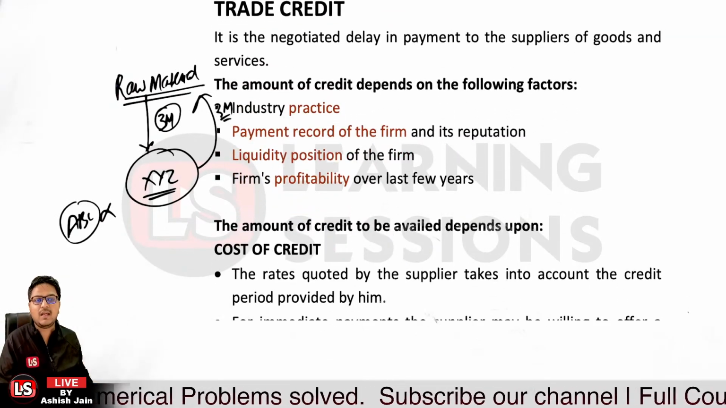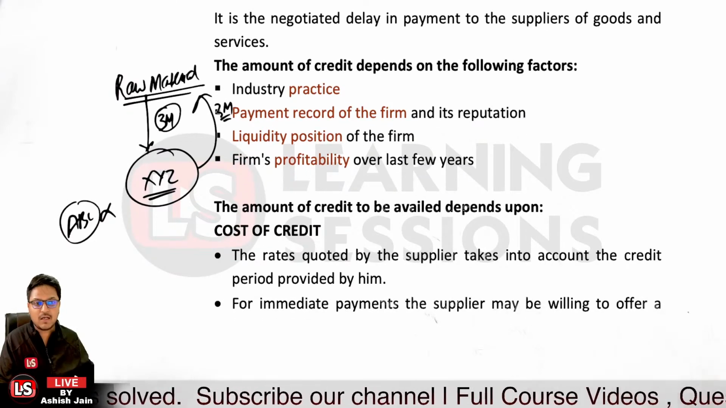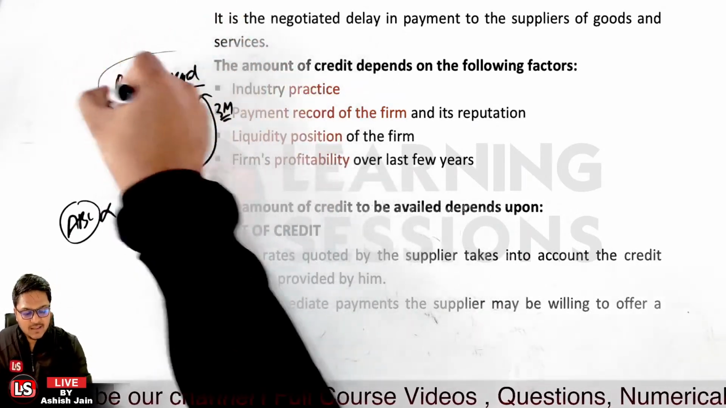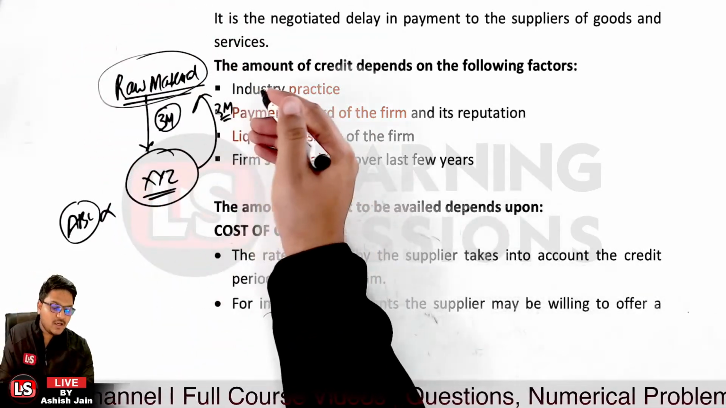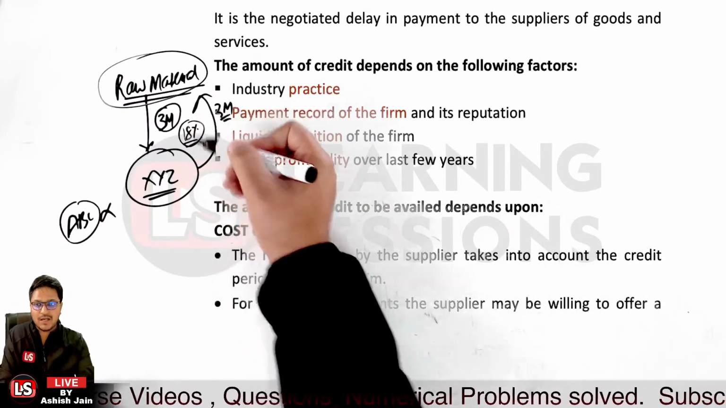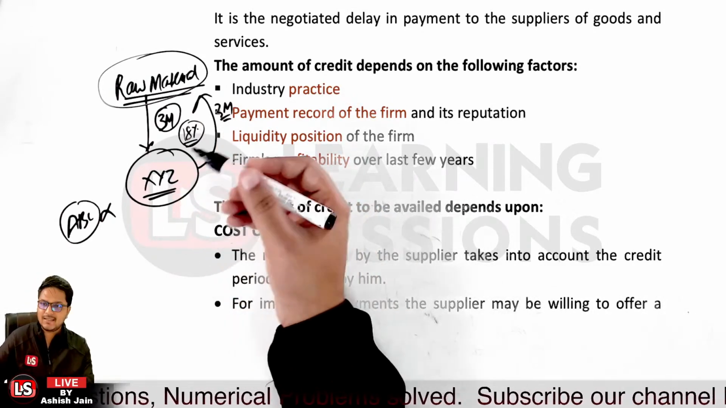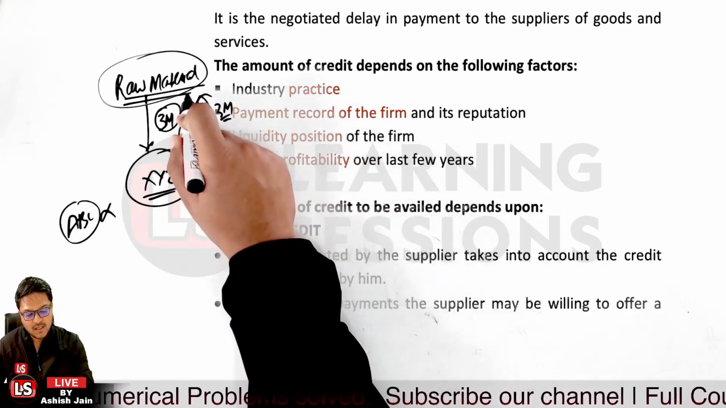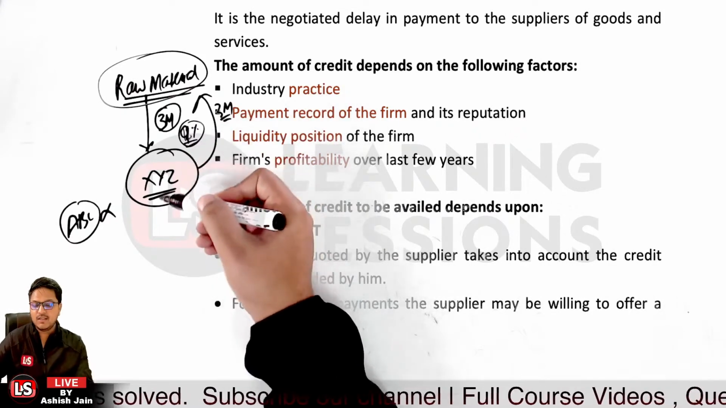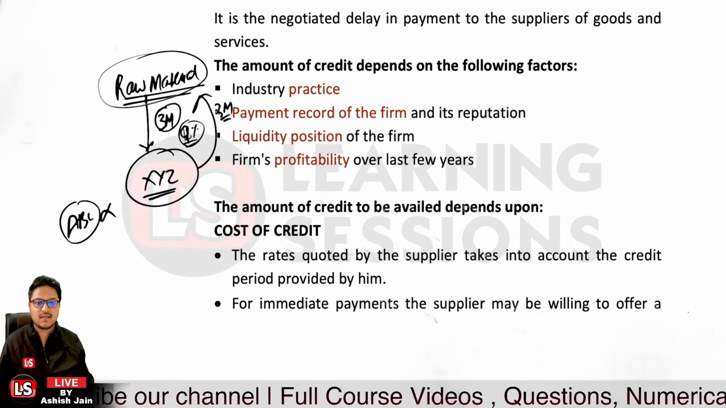And the amount of credit that is to be availed depends upon what? It depends upon the cost of credit. Now if the vendor is allowing a credit, but at a rate of 18% per month, and XYZ finds that the rate is quite high, then in that case XYZ will opt for the lesser credit. But if the credit is being provided at 9% and XYZ finds it fit, they can avail the credit for a much larger amount. So that's the case related to it.